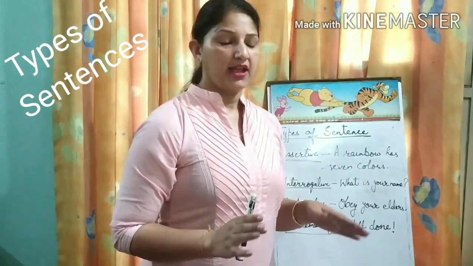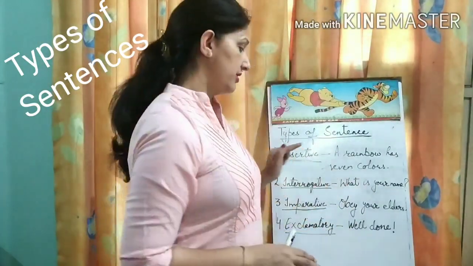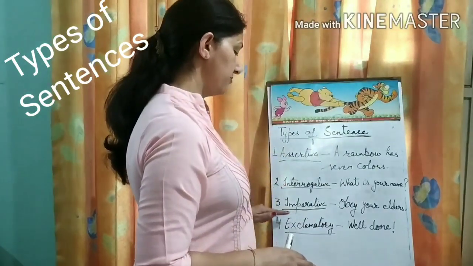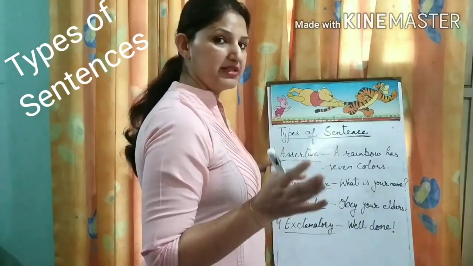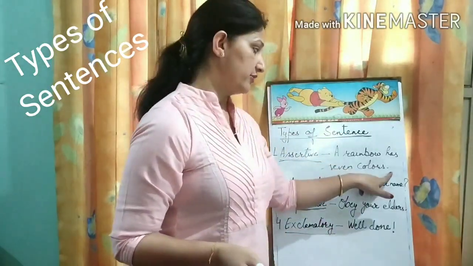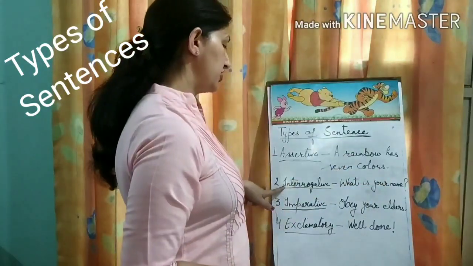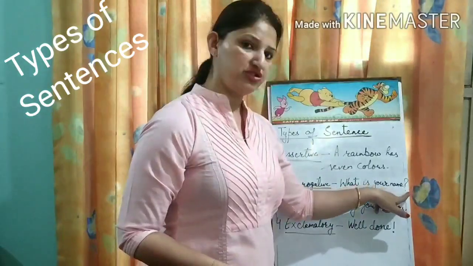To wind up, I'll just conclude by saying this. There are four types of sentences: the assertive, interrogative, imperative, and exclamatory. Assertive sentences are the simple statement sentences. They start with a capital letter and end with a full stop. Then interrogative sentences are the question sentences. They start with a capital letter and end with a question mark.